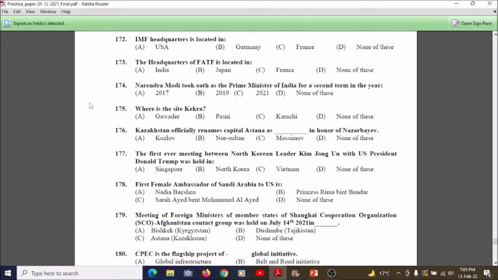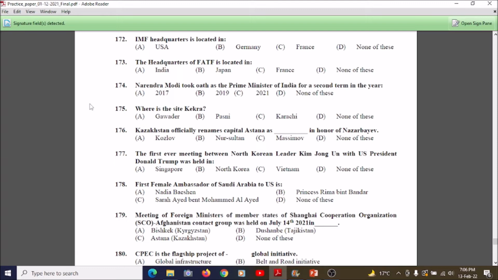So our next question is question number 174. Narendra Modi took oath as Prime Minister of India for the second term in the year: A, 2017; B, 2019; C, 2021; and D, none of these. So the correct answer is 2019.